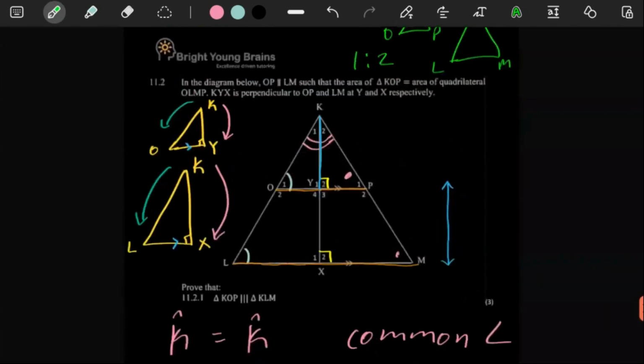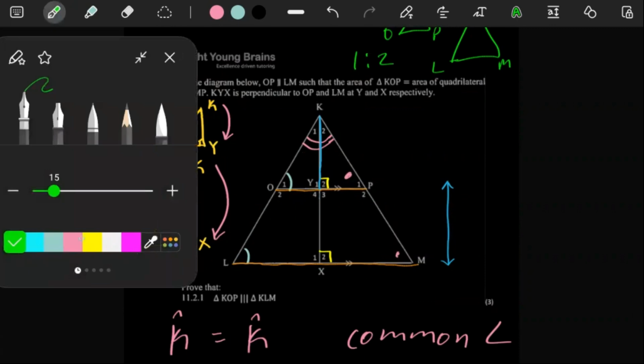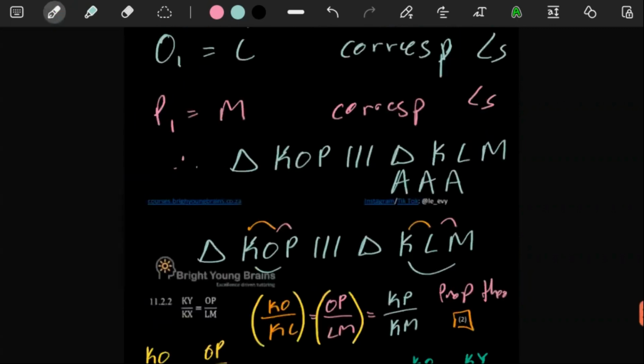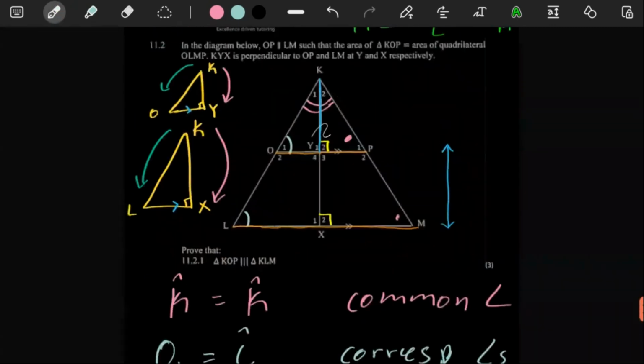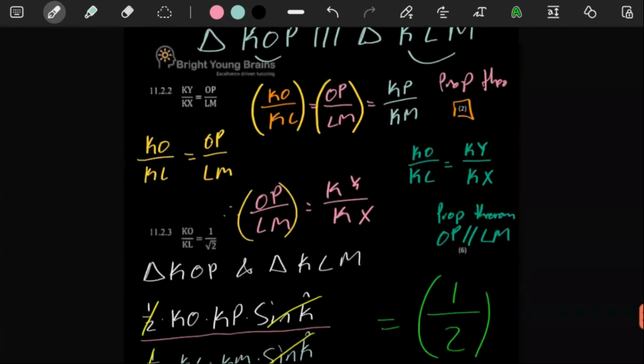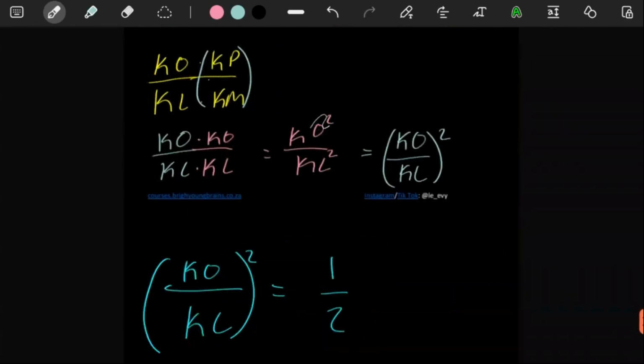You could think to yourself, okay, what if you use another method to write out the expressions for the areas? It won't necessarily work, because if you write half base times height and then half base times height, you still end up with KO squared and KL squared.